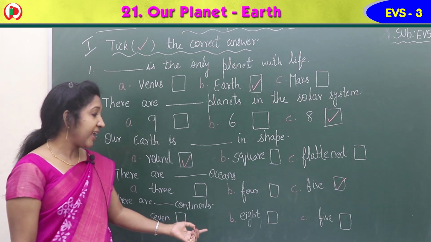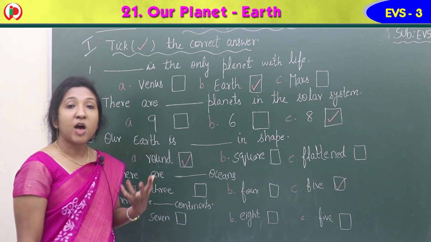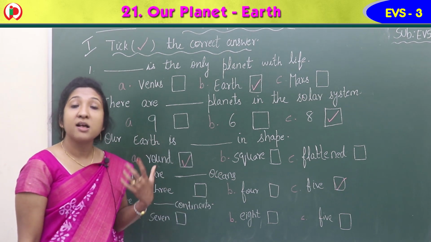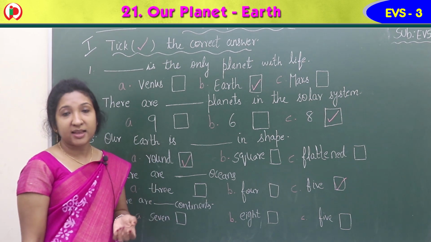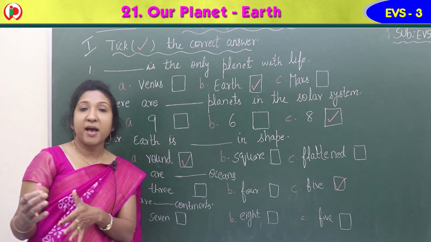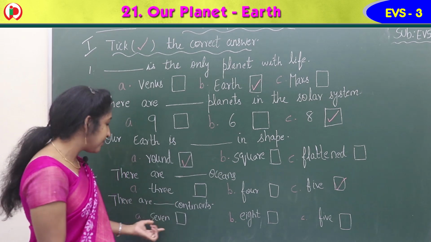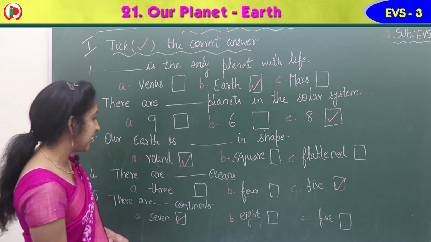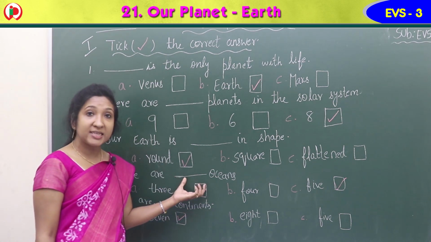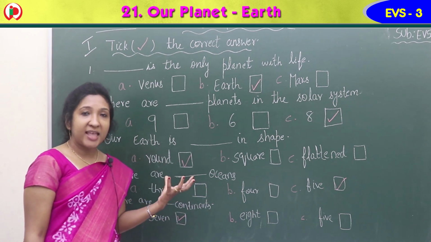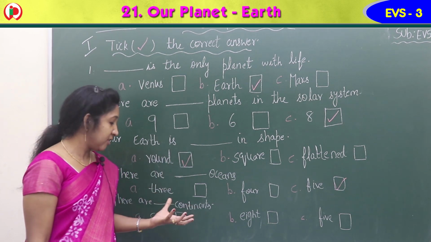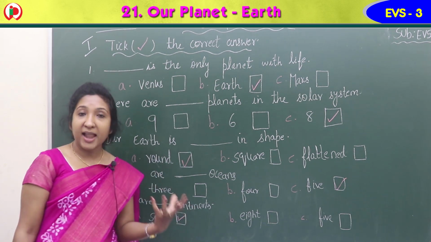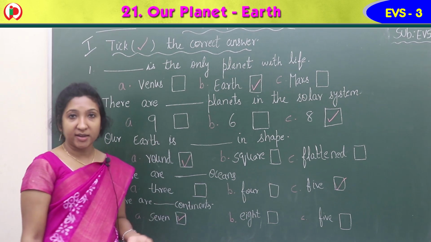Now fifth one, the last one, there are dash continents. A, 7. B, 8. C, 5. So how many continents are there? There are 7 continents. The Earth is divided into land masses. They are continents. So there are 7 continents. Option A is the right answer. You can give a tick here. There are 5 oceans. The oceans are bigger than seas. There is salty water in the oceans, and continents are land masses, and there are 7 continents.